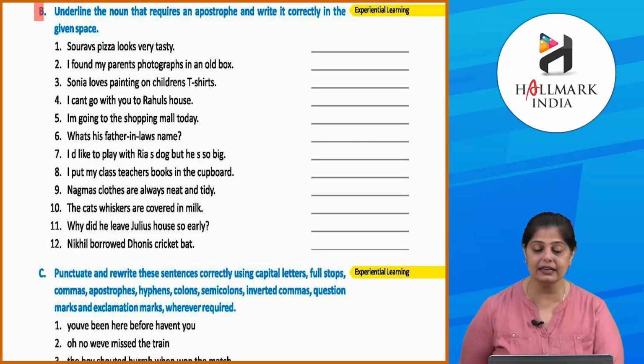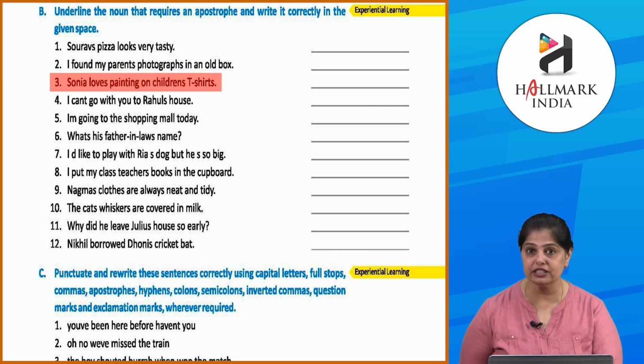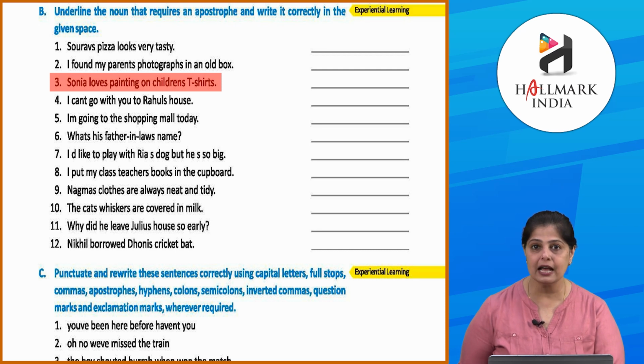Clear? Chalo. Now underline the noun that requires an apostrophe and write it correctly in the given space. Saurav's pizza looks very tasty. So Saurav apostrophe S. Pizza looks very tasty. I found my parents' photographs in an old box. I found my parents, okay, S apostrophe, photographs in an old box. Clear? Sonia loves painting on children's t-shirts. Okay, on children apostrophe S t-shirts. Clear? अभी जल्दी जल्दी बाकी sentences अपने आप करने.